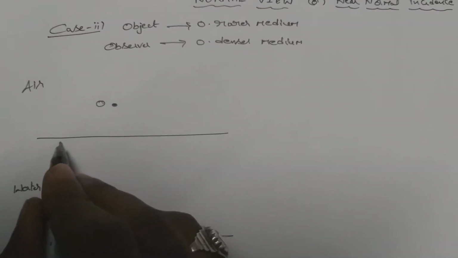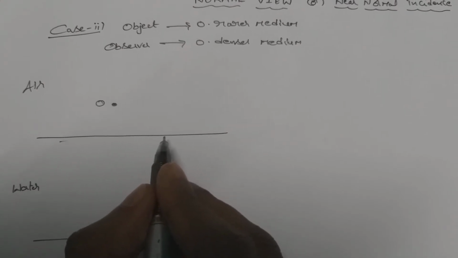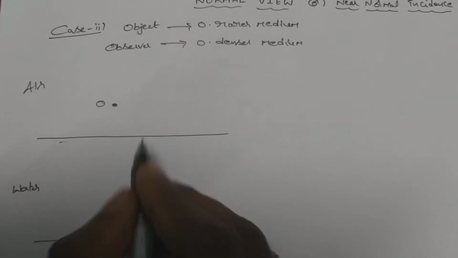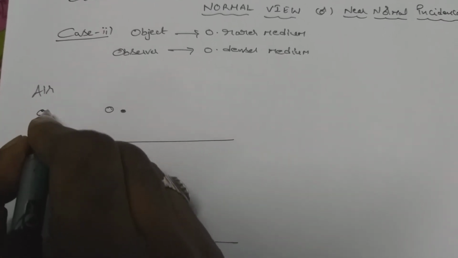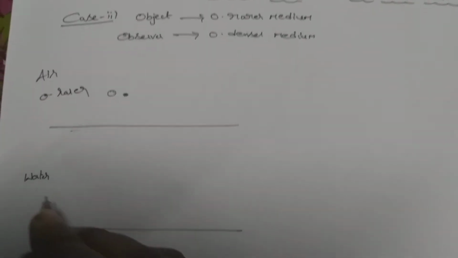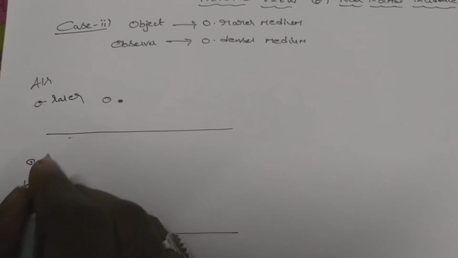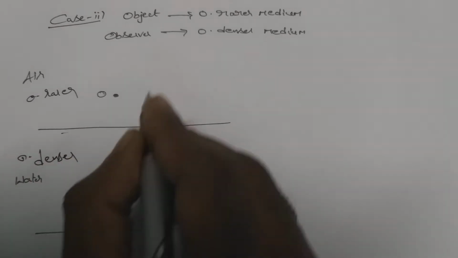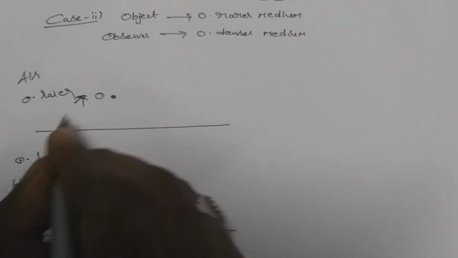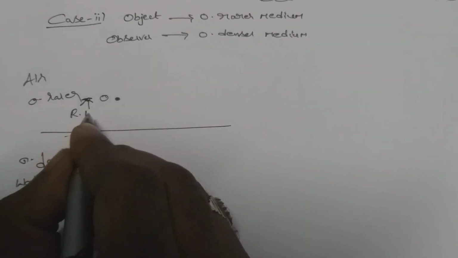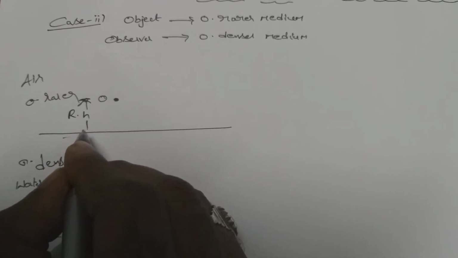All the distances, as I already told, should be measured from the plane surface separating the two media, optically rarer medium air here, and optically denser medium is water we have taken here. And let us suppose this object is at a real height or real depth RH.